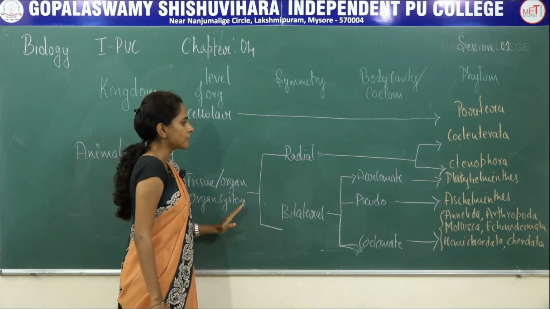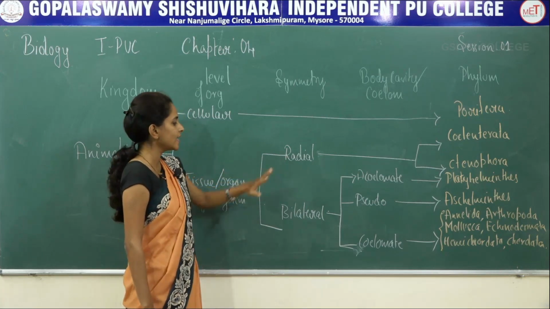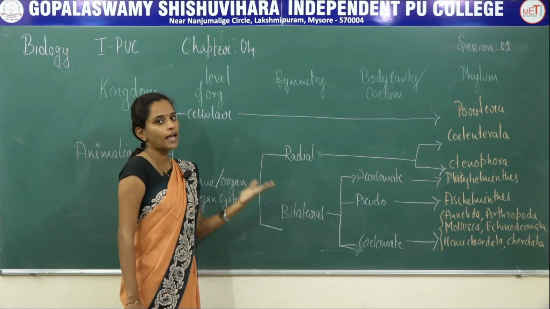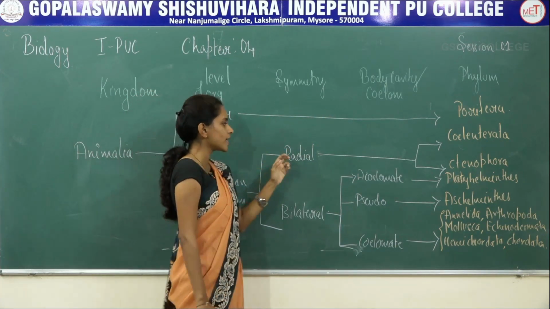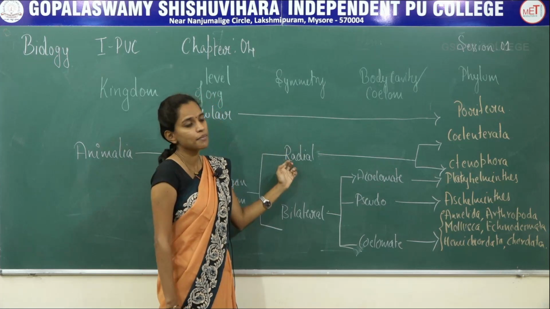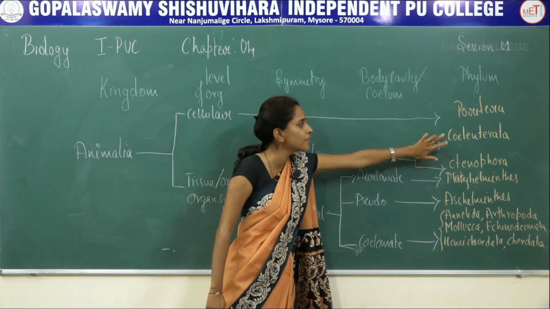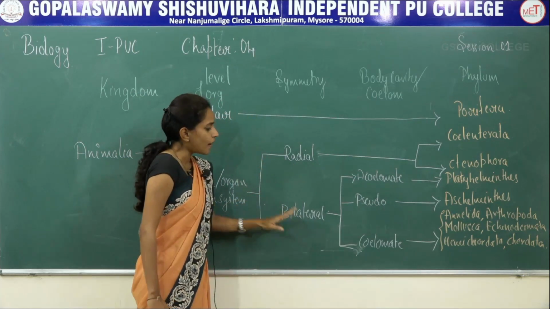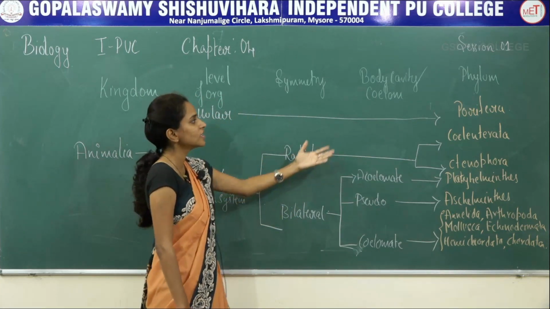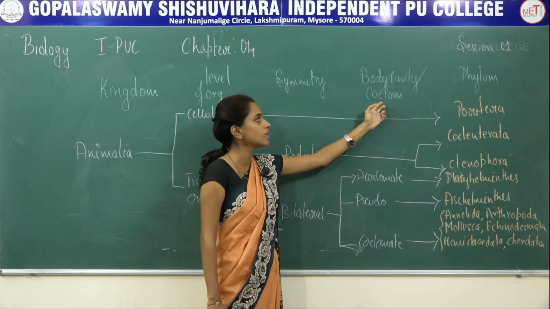Next, coming to symmetry, there are 2 categories, radial and bilateral. Asymmetrical I have not included because it comes for Porifera alone. Radial symmetry can be seen in 2 phyla, that is Coelenterata and Ctenophora. Bilateral symmetry you can further classify based on the coelom.